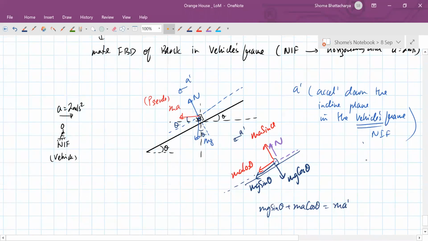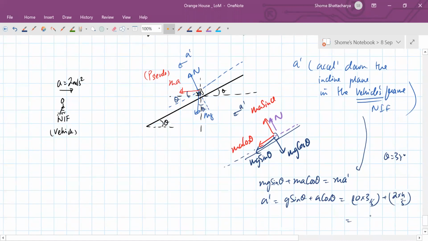So this acceleration down the inclined plane a prime will become g sin theta plus a cos theta, which in this case is 10 into 3 by 5, because theta is 37 degrees, plus 2 into 4 by 5. So that is 6 plus 1.6. Okay. So 7.6 meters per second square.